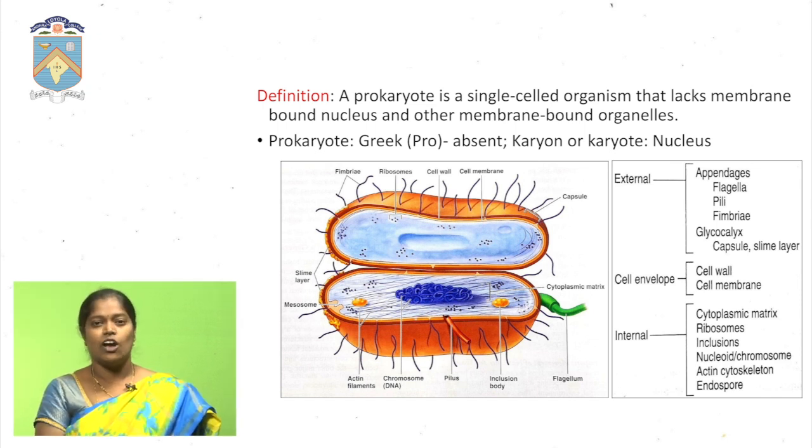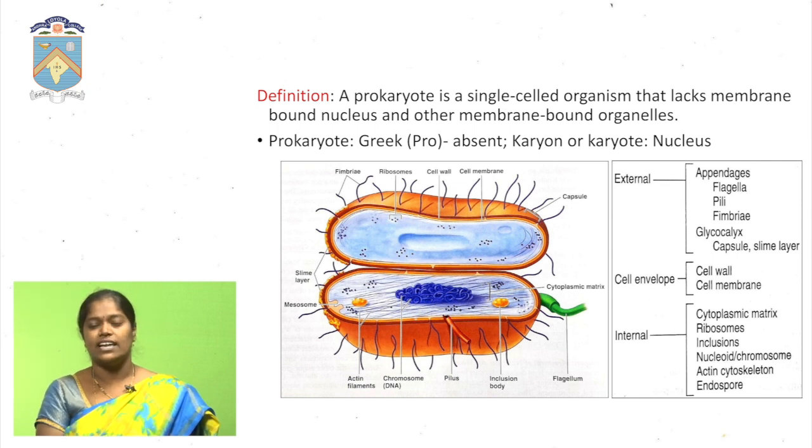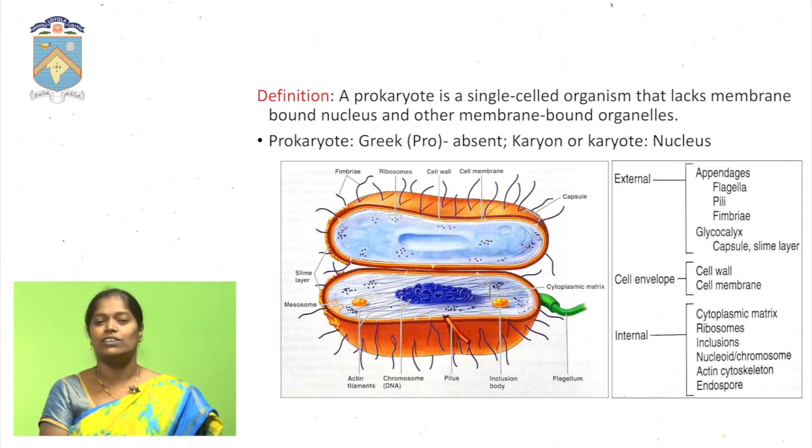Nuclear membrane is also absent in the prokaryotic cells. The prokaryotic cell is very small in size. We cannot see it with our naked eye. We can see it with the help of the microscope. The first microscope was invented by Antony van Leeuwenhoek. That's why we call Antony van Leeuwenhoek the father of microbiology.